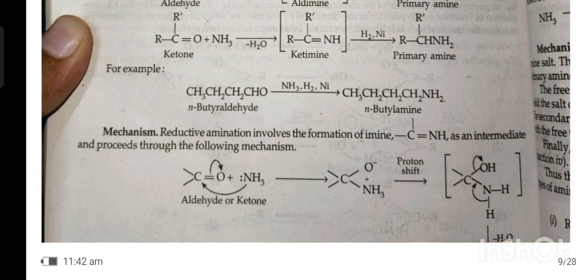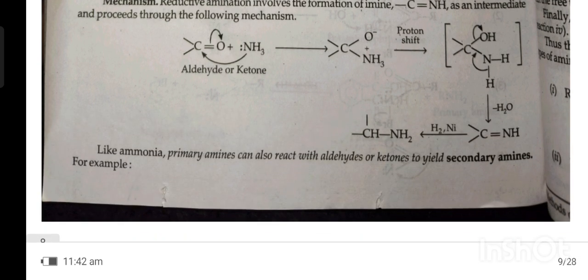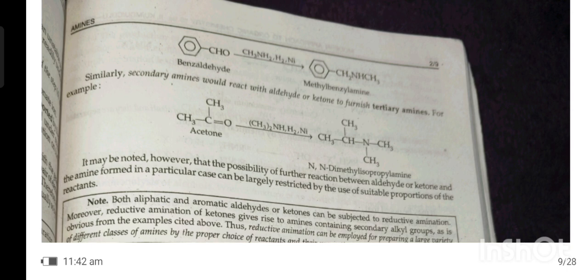Mechanism. Reductive amination involves the formation of imines as an intermediate and proceeds through the following mechanism. Like ammonia, primary amine can also react with aldehyde or ketone to yield secondary amine. Similarly, secondary amine would react with aldehyde or ketone to furnish tertiary amine. It may be noted, however, that the possibility of a further reaction between aldehyde or ketone and the amines formed in a particular case can be largely restricted by the use of suitable proportions of reactants.